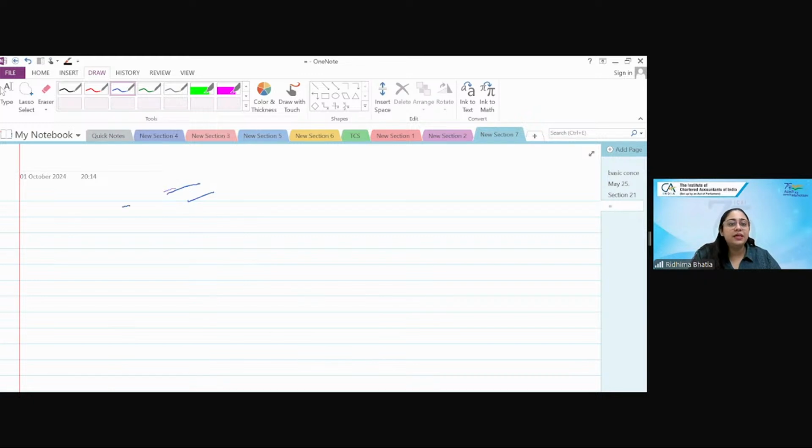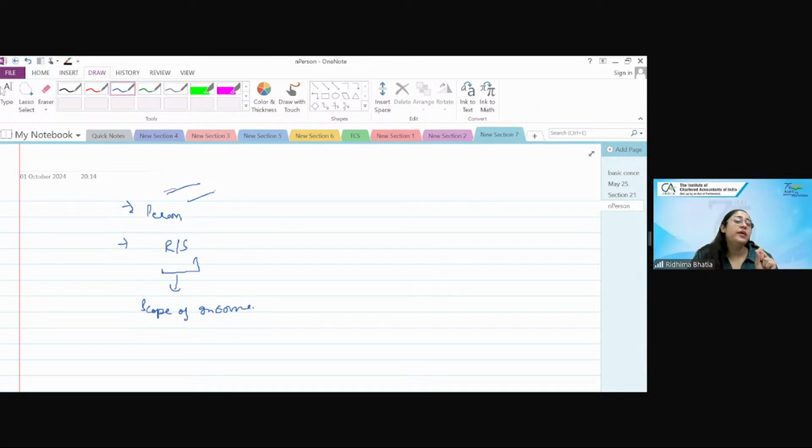So the first step is identifying the correct person. Then is identifying the residential status. Based on that residential status, you will come to the scope of income. Scope of income matlab, ki what all income would be taxed in the hand of that person. What all income would be taxed in the hand of that person.